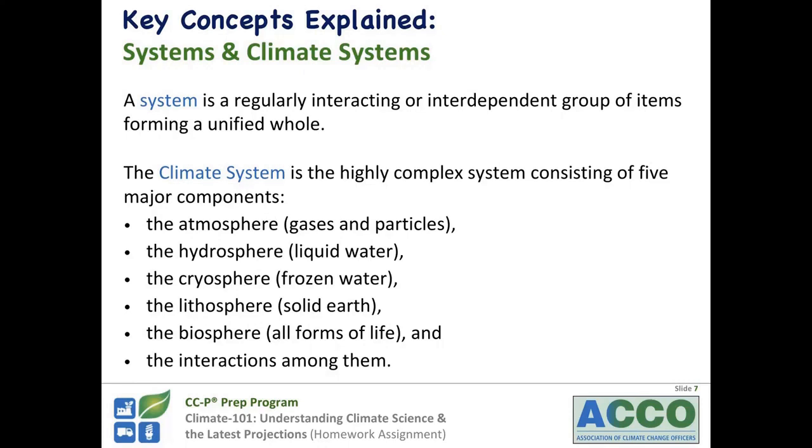And the first type of system we want to talk to you about is the climate system, a highly complex system consisting of 5 major components: the atmosphere, including gases and particles, the hydrosphere, liquid water, the cryosphere, frozen water, the lithosphere, solid earth, the biosphere, all forms of life, and of course the interactions amongst these components.